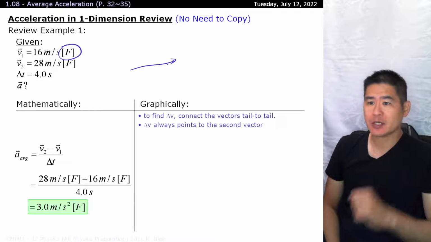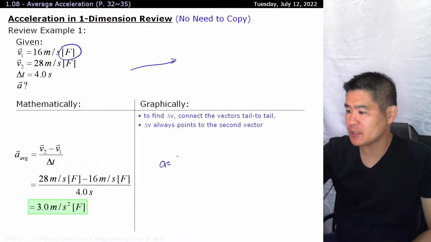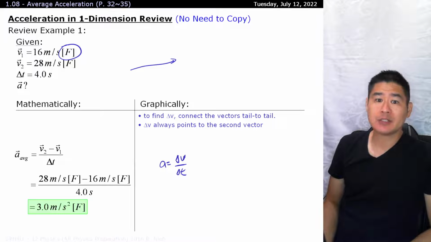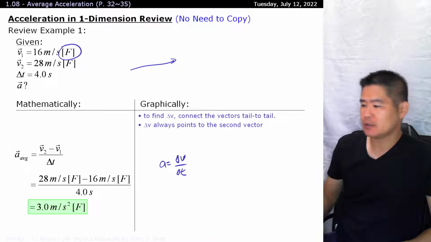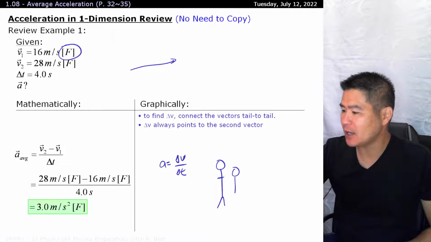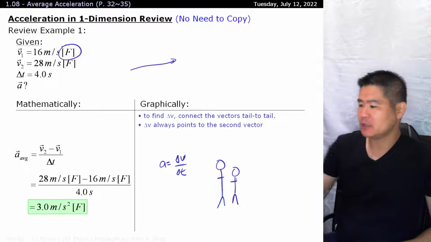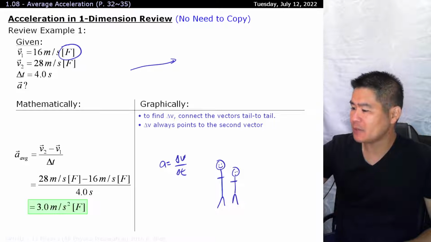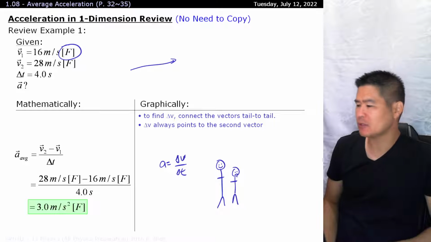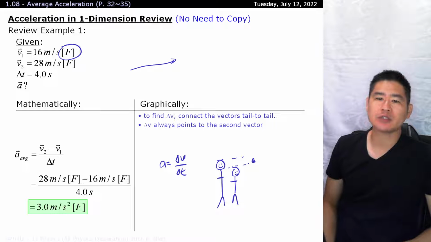Two things to keep in mind. Whenever you deal with a delta v, or a change in velocity, as the formula is naturally a is equal to delta v over delta t, delta means a difference in. How do you find out the difference in height between you and your cousin? You might have had to do this at every family gathering, and you probably hated it, just like how I would hate it as well. You would have to stand back to back with your cousin. Cousin will be happy. You will be disgruntled because you're the shorter one every single time. And the difference is measured between the two heads.